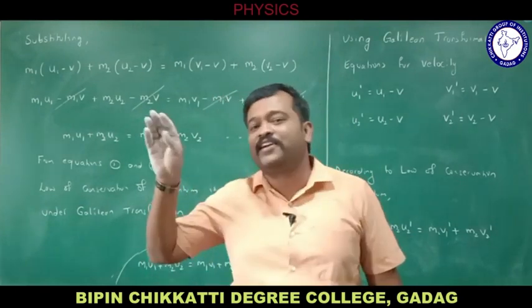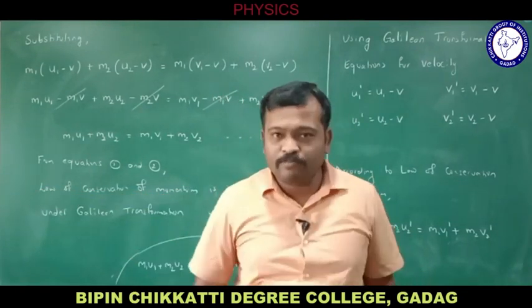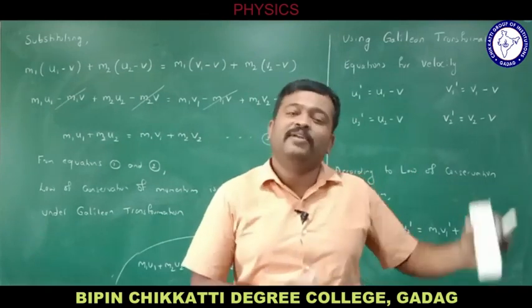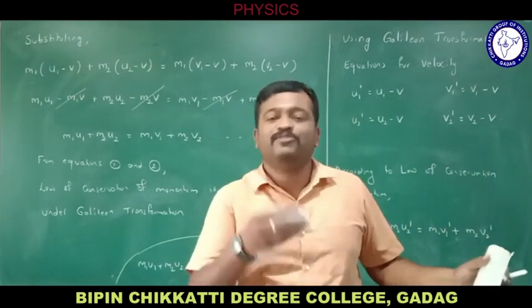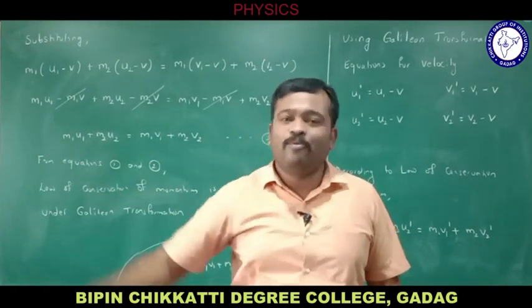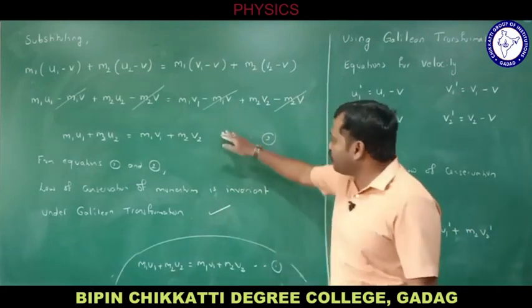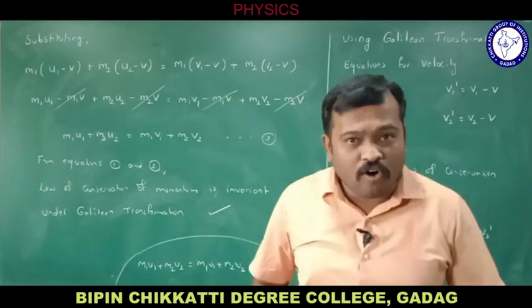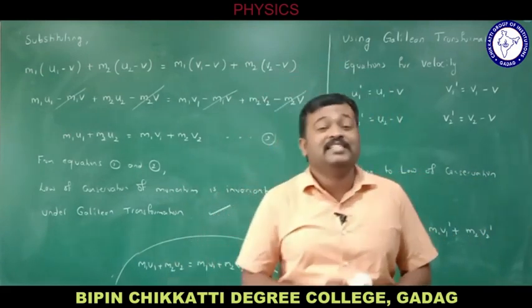Considering frame S, I get equation 1. For frame S dash, I get another equation. Using the Galilean transformation equations, I arrive at an equation similar to equation 1. As both equations are similar, I conclude that the law of conservation of momentum is invariant